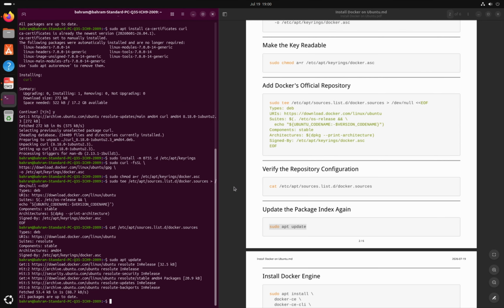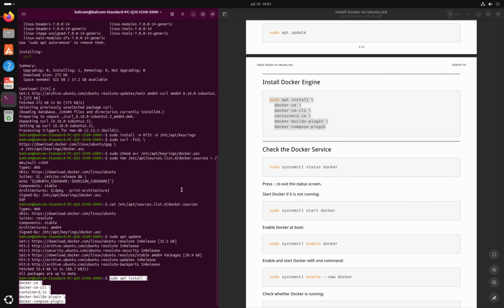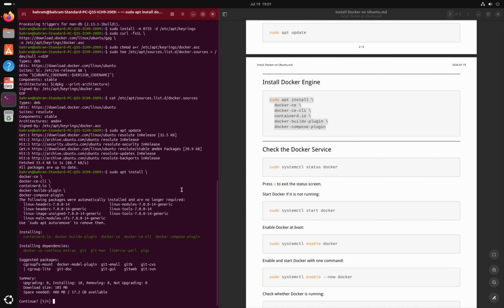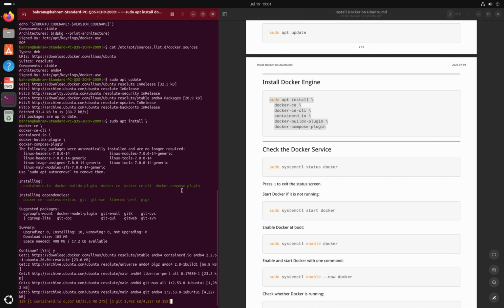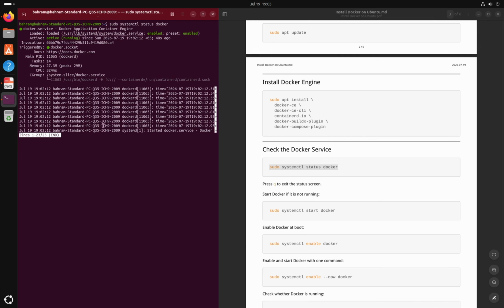We are now ready to install Docker Engine, the Docker command line interface, Containerd, Docker Buildx, and Docker Compose. Once the installation is complete, check the Docker service. And here it is active and running. Press Q to exit. Docker normally starts automatically after installation.